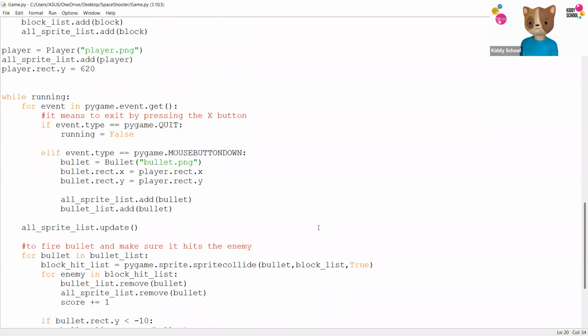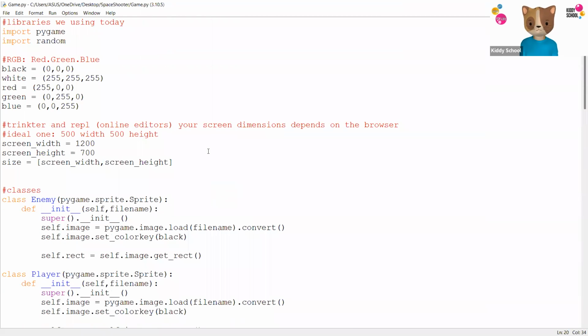So I'll be sharing with you all these materials, what we have done today here, and also one other file of the code, which is the whole same game with only shapes and colors. So I'm going to send both the files to you, with all the image materials, so you don't need to download anything from the computer, and try to see if you can run it on your side of the computer itself. Sounds good?